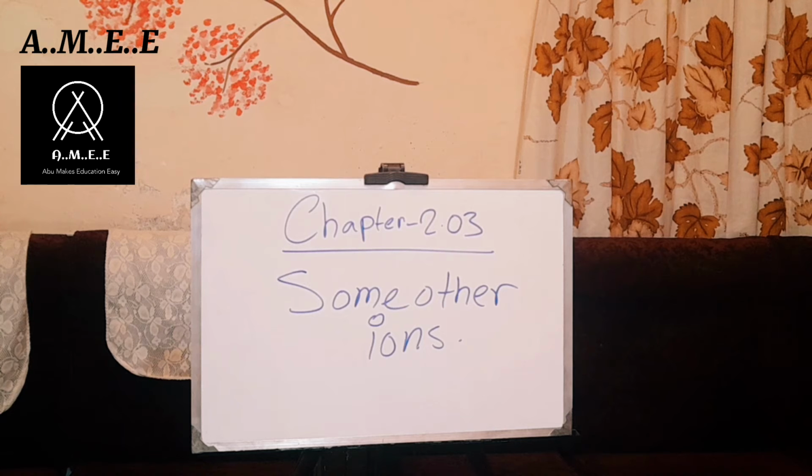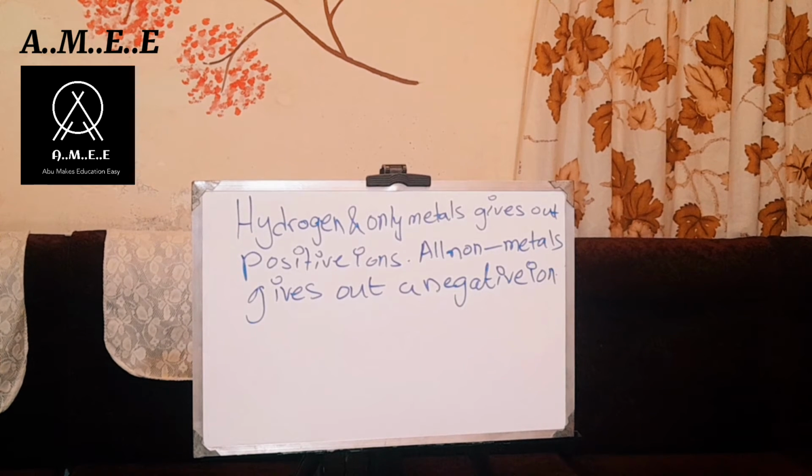I would request everyone to take out their copy and write the chapter number and the chapter name. Chapter number is chapter 2.03, and some other ions. Hydrogen and all metals give out positive ions. All non-metals give out a negative ion.